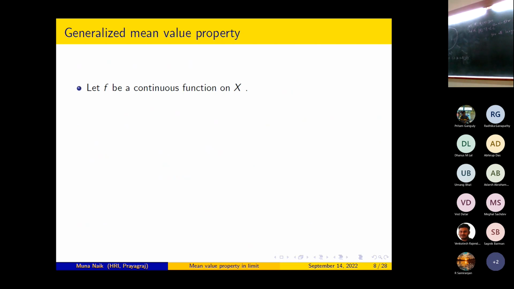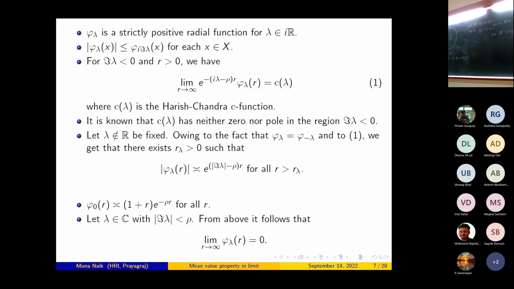Sorry, can I ask a question? Yeah, yeah. What is this Harish-Chandra c function? What is the context? I understand that can be a definition, but what is its importance? Actually, there is some definition, but I don't want to go into it now. I'm just asking out of curiosity. Actually, it is a very important function, but okay, can I answer?